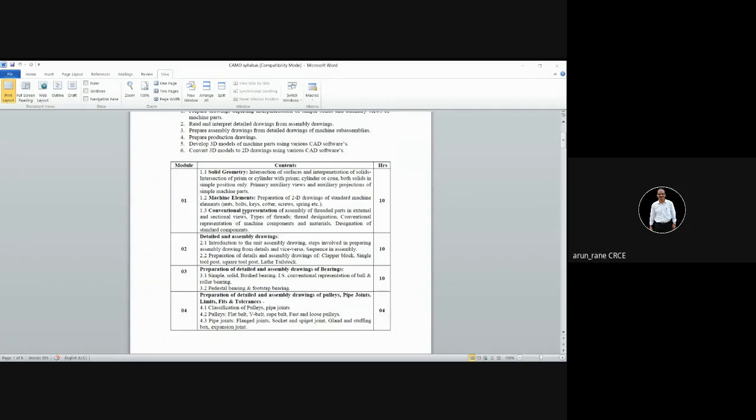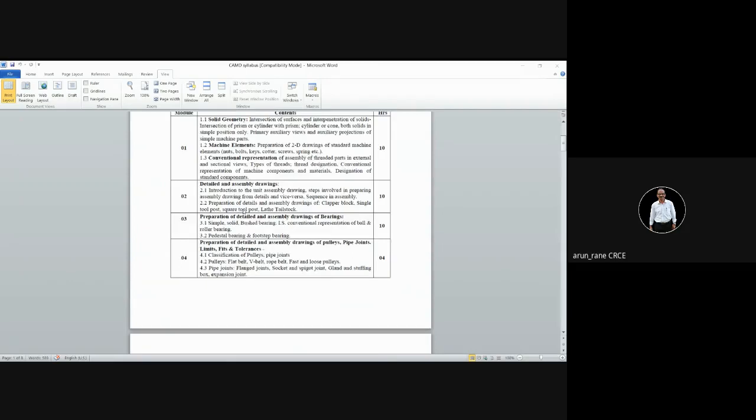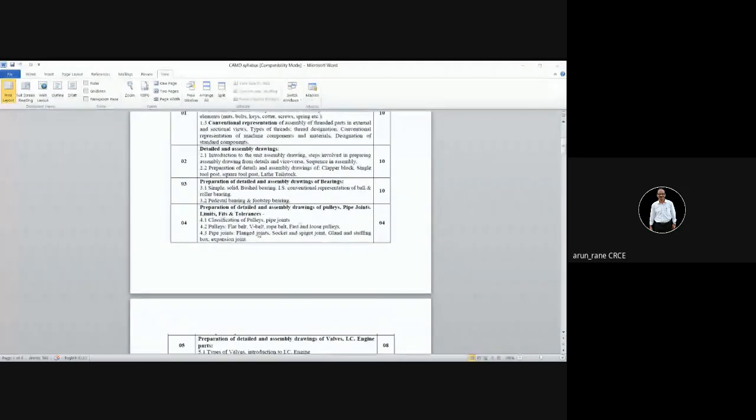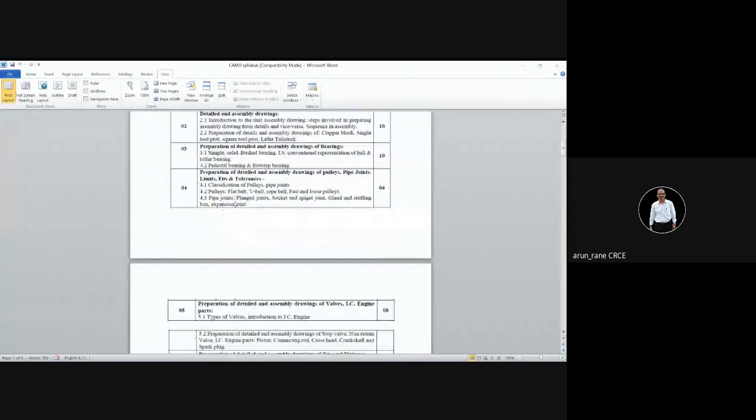Then the theory lectures will also consist of classification, and limits, fits and tolerances. Again there is no drawing on this; it is totally theoretical lecture. What do you mean by limits? What do you mean by fits? And what do you mean by tolerances?